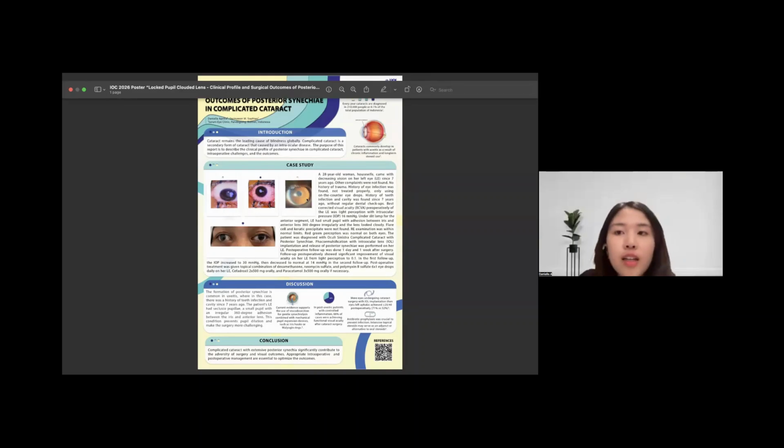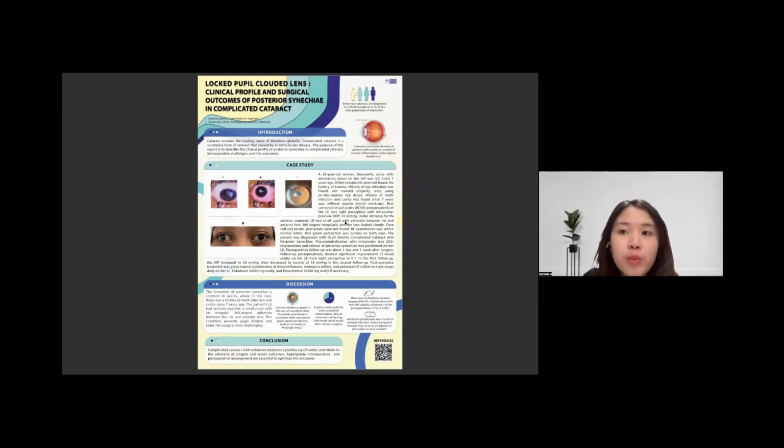Okay. Today I want to present my poster about the clinical profile and surgical outcomes of posterior synechiae in complicated cataract. As for the introduction, cataract remains the leading cause of blindness globally. Complicated cataract is a secondary form of cataract caused by an intraocular disease, and the purpose of this report is to describe the clinical profile of posterior synechiae in complicated cataract, the intraoperative challenges, and the outcomes.